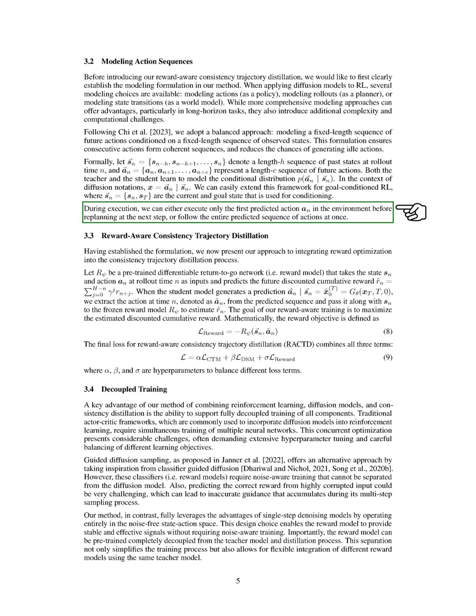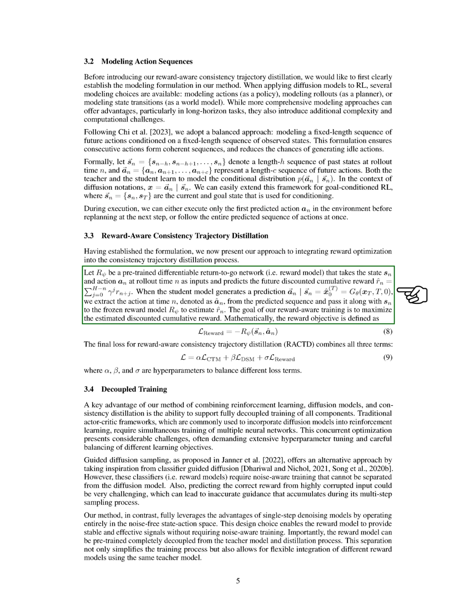Next, we introduce our method for incorporating reward optimization into the consistency trajectory distillation. We use a pre-trained reward model that predicts future rewards based on the current state and action. When the student model makes a prediction, we extract the action from this prediction and use it with the current state to estimate the future reward.